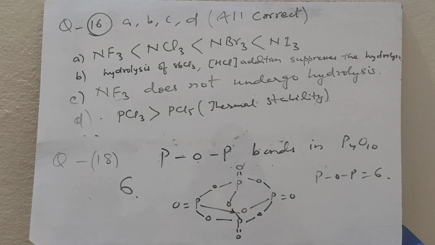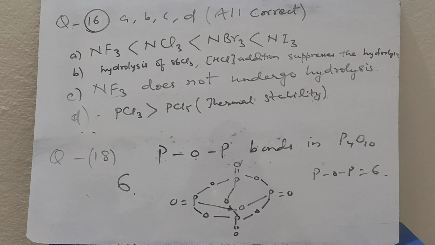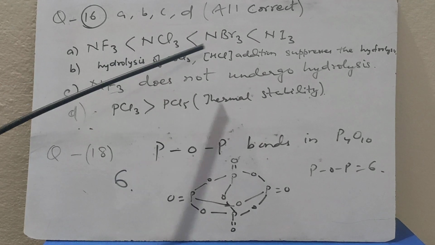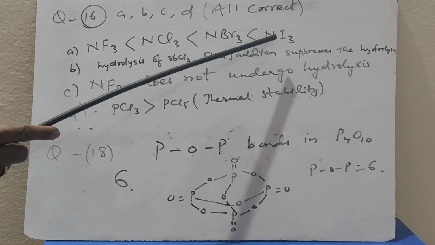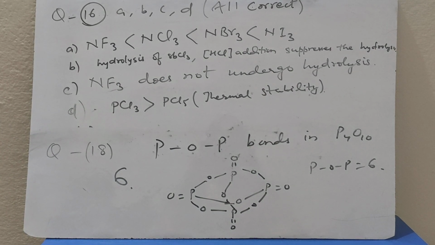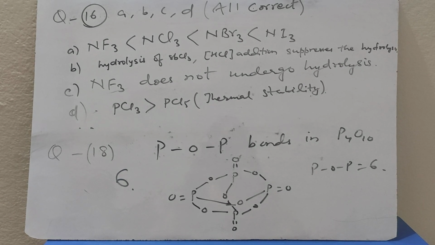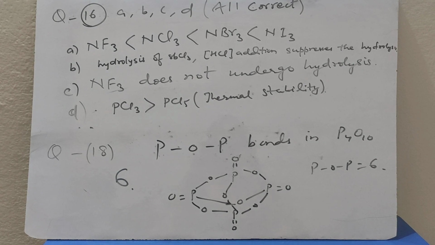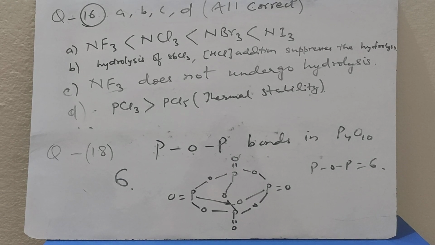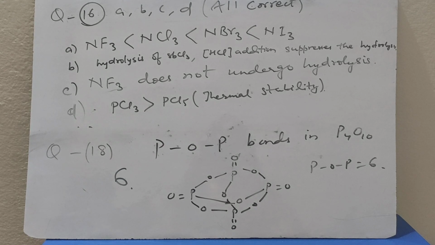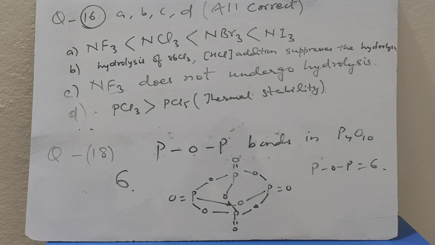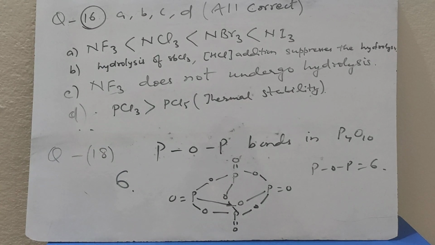Question number 16. Choose the correct statement. Lewis base strength: NF3 is less than NCl3, NCl3 is less than NBr3, NBr3 is less than NI3. This is the correct trend of Lewis base strength. In hydrolysis of SbCl3, the addition of excess HCl suppresses the hydrolysis by shifting the equilibrium to the left. This is also a correct statement. NF3 does not undergo hydrolysis because there is absence of vacant d orbital in both nitrogen and fluorine. So it does not undergo hydrolysis.